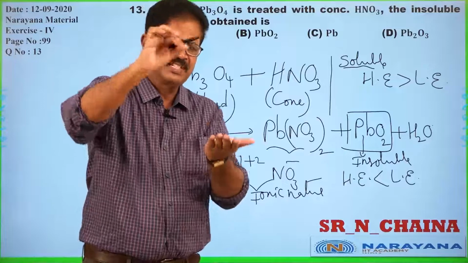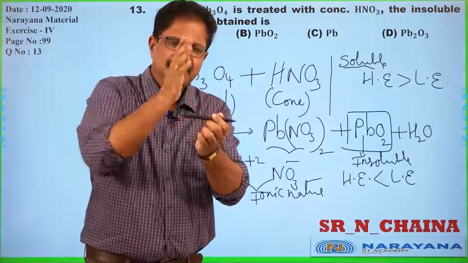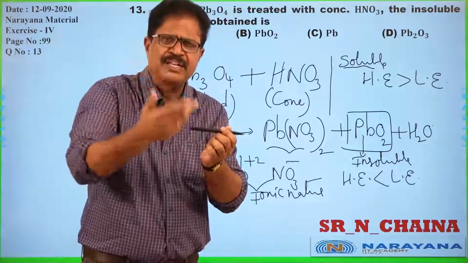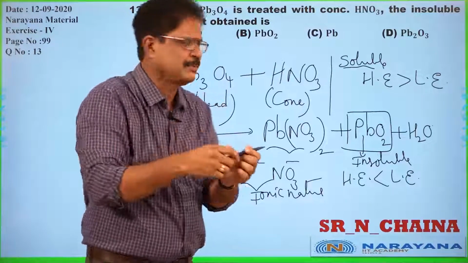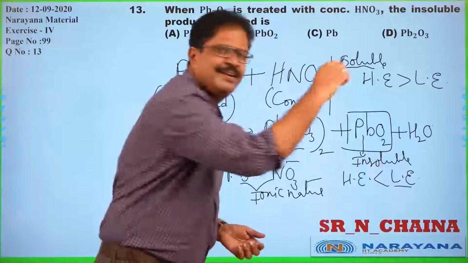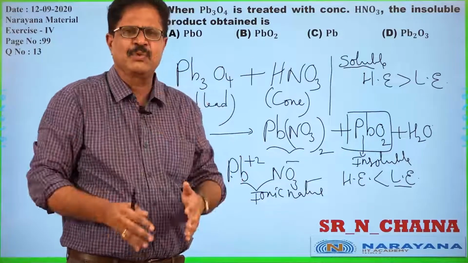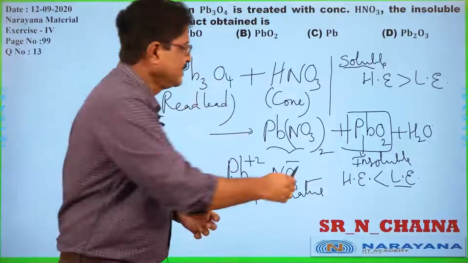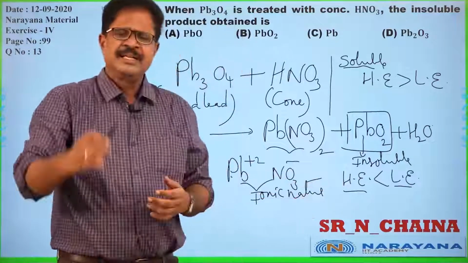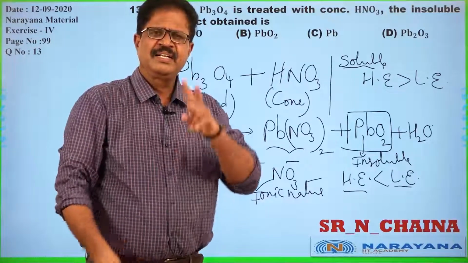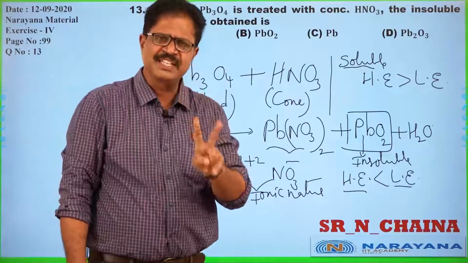Suppose this is the substance. When dissolved in water, it breaks into its corresponding atoms, molecules or ions, and some energy is absorbed. That is what we call lattice energy. When those particles get associated with water, some energy is liberated. That is hydration energy. Whenever a substance is dissolved in water, it must undergo two enthalpy changes.